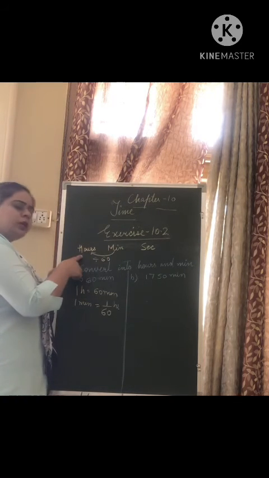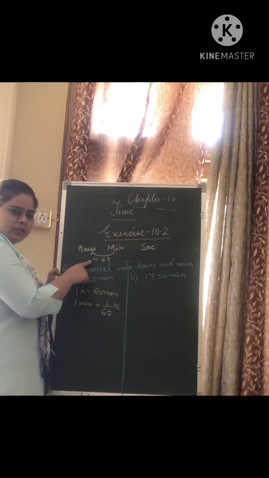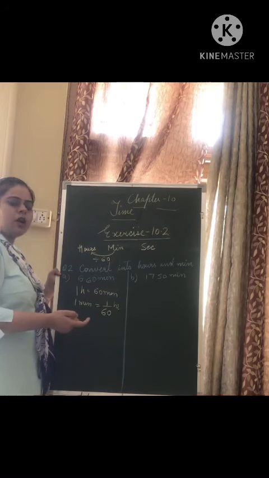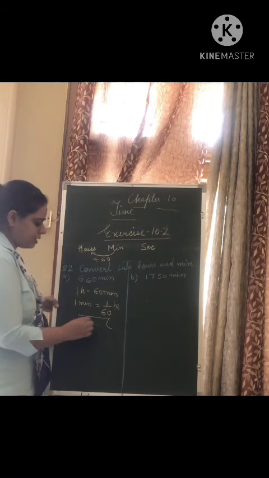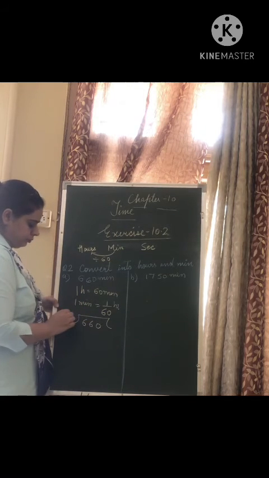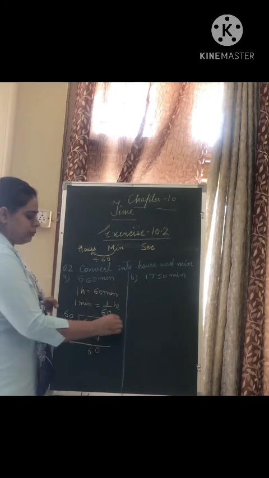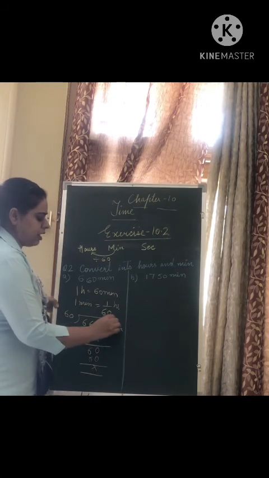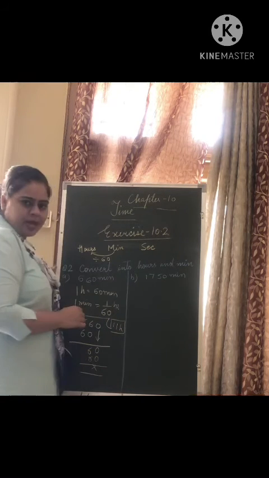To convert smaller unit to bigger unit, always remember you have to divide. And the relation between hours and minutes is 1 hour is equal to 60 minutes. So you will divide 660 by 60. 6, you will bring the 0 down. It will be 11 hours. What is the answer? 11 hours.